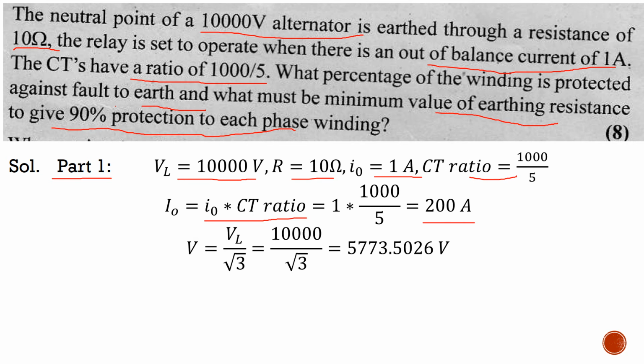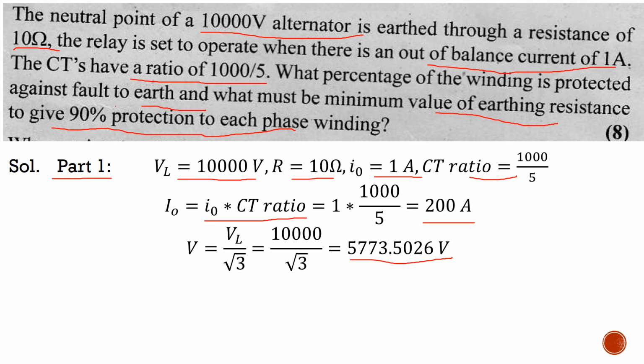That comes to be 200 ampere. Then the phase voltage, that is the line to neutral voltage. Since line voltage is 10,000, we divide it by root 3 and get the line to neutral voltage as 5773.5026 volt.